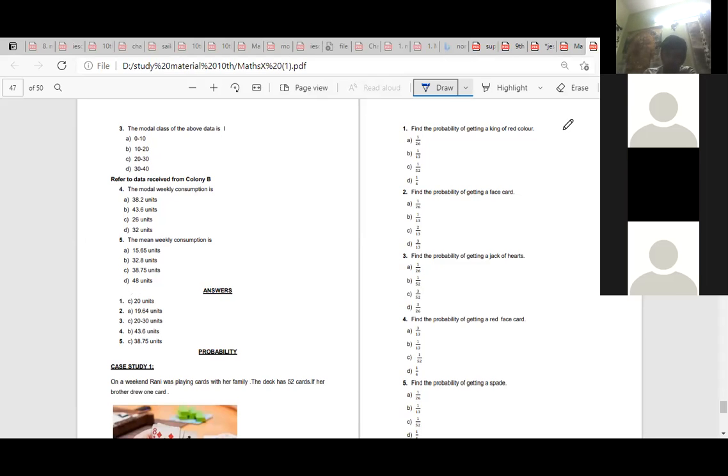Find the probability of getting a face card. 3 by 13. Find the probability of getting a jack of hearts. 1 by 52. Find the probability of getting a red face card. 1 by 13. A red face card.